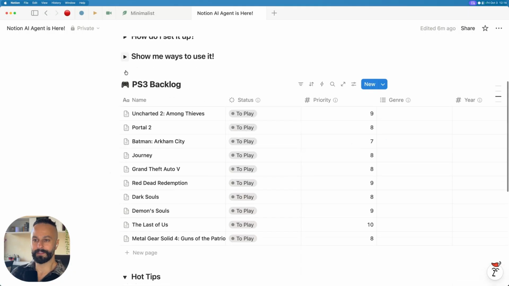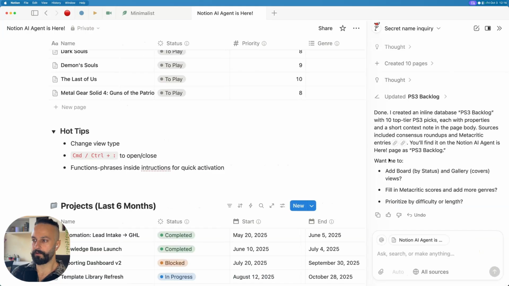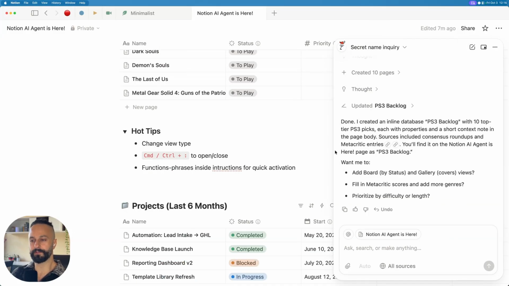A couple of hot tips that I wanted to show you guys. So you can change the view type. If we click this guy, right now I'm doing it in sidebar view, but you can come up here to this button and have him more of a floating popover, if you prefer this style. It doesn't compress the page horizontally as well.